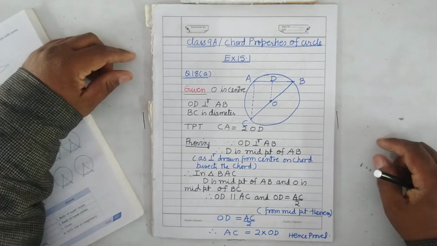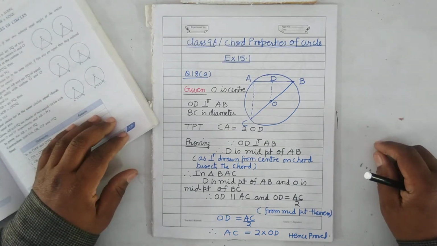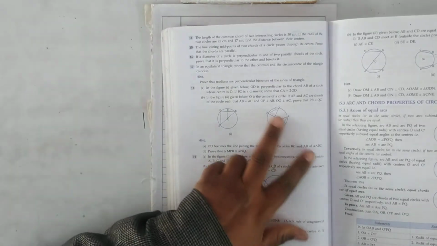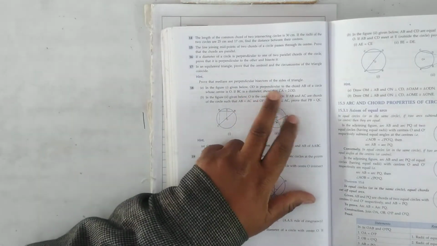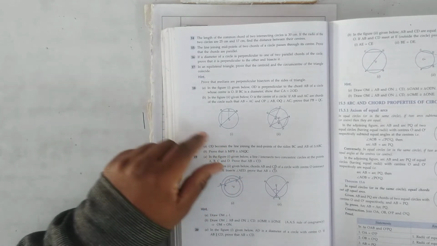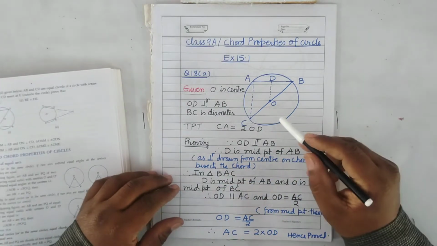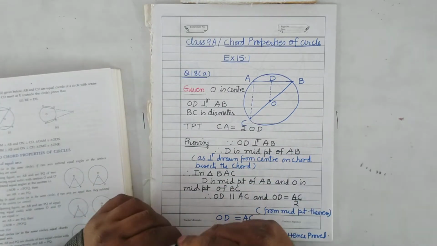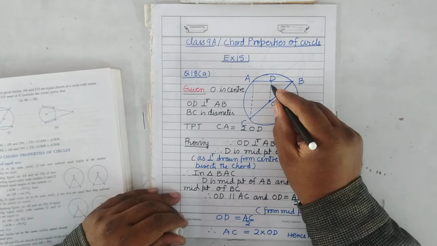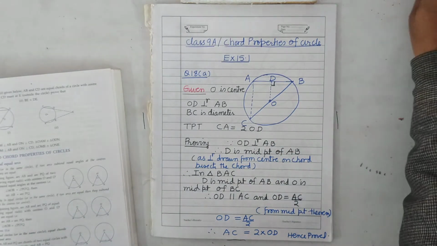So, hello students, today we will do question number 18. 18a you can see in your book. In the figure 1 given below, OD is perpendicular to the chord AB of a circle whose center is O. You can see, open your book. OD is perpendicular to AB, where O is center and AB is the chord.